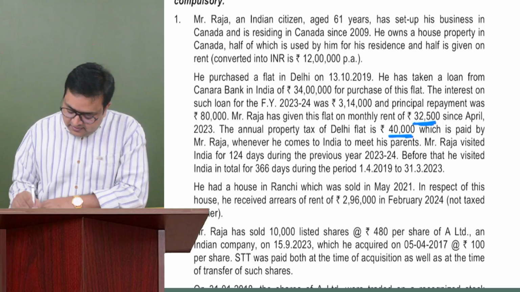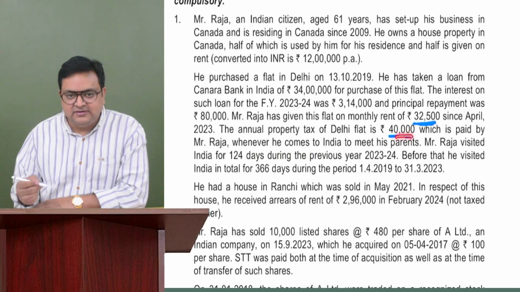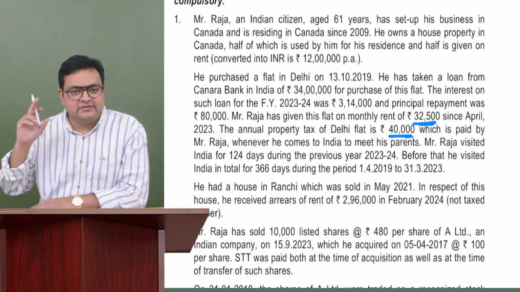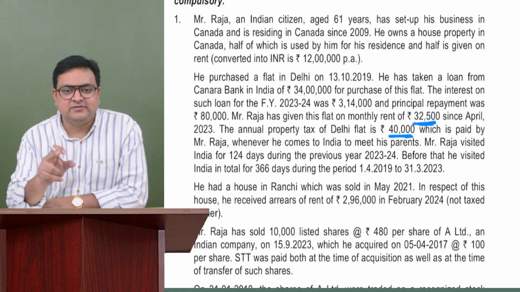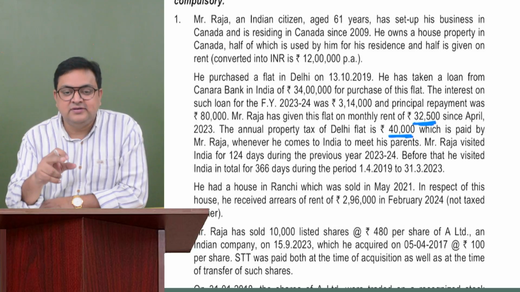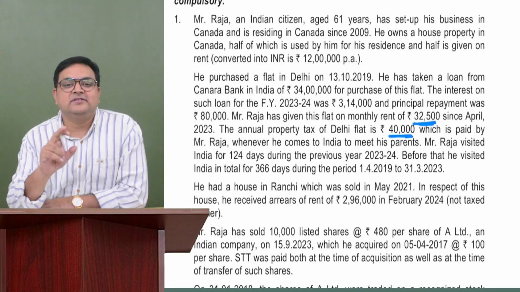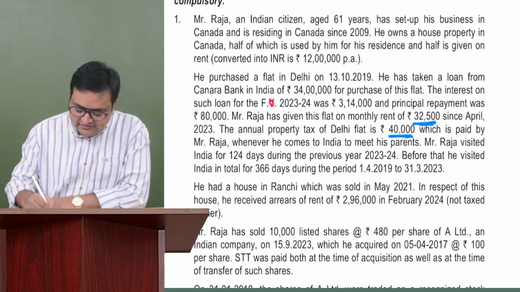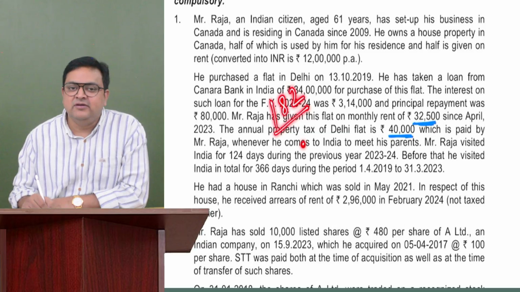Then Mr. Raja, whenever he comes to India to meet his parents, pays this rent. So this person is residing abroad and he comes to visit India. He would be covered under one of the exceptions, right? You understand, if the person is an Indian citizen or a person of Indian origin and he comes to visit India, then we don't see the 60 days plus 365 days condition. We only see the 182 days condition. So if he is in India for 182 days, we can say he is a resident, otherwise non-resident.